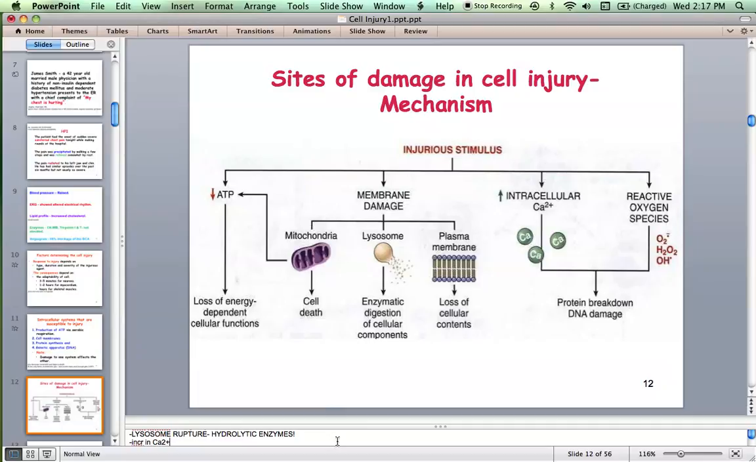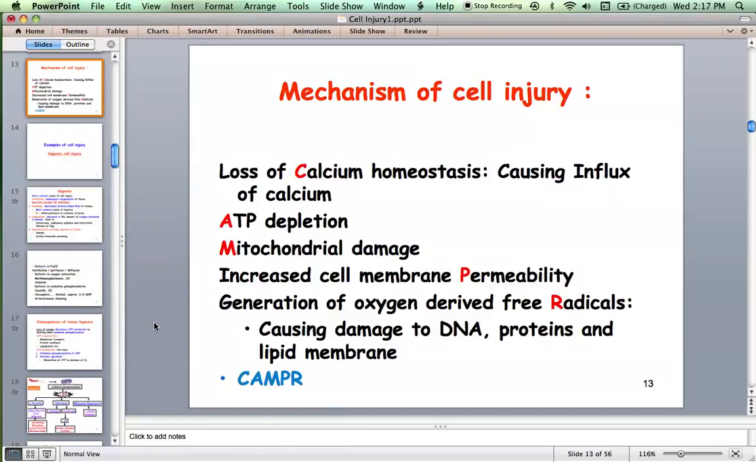And you have something called reactive oxygen species. We'll discuss what these reactive oxygen species are in the next few slides. So basically, there's influx of calcium, ATP depletion, mitochondrial damage, and loss of permeability of cell membranes, and free radicals. And you can remember this mnemonic CAMP R.